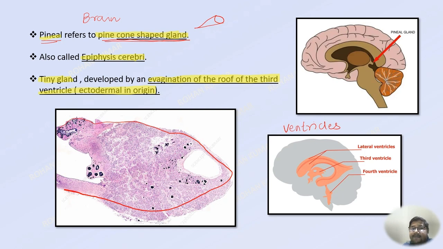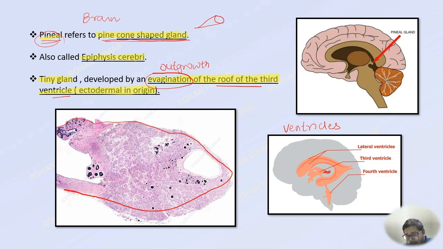This pineal gland actually develops by an evagination. Evagination means an outgrowth. So, during the embryonic development, it is observed that in this third ventricle, there is an outgrowth at the back side. This outgrowth is called pineal gland, and it arises from the roof of the third ventricle.